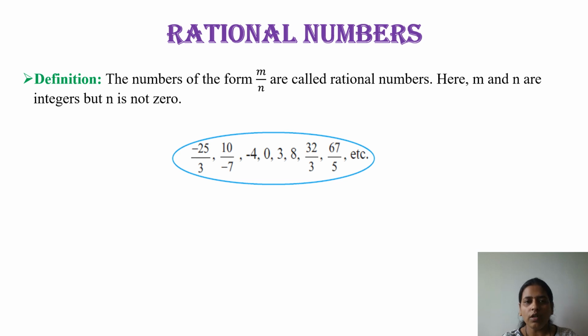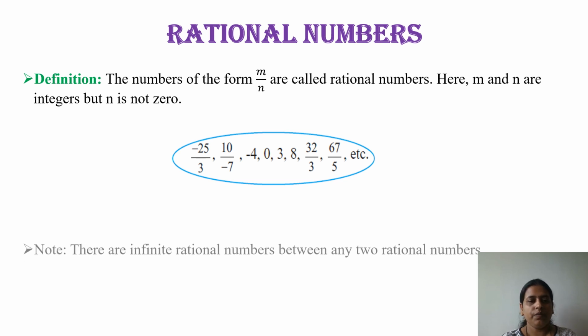Because when we write 8, the default denominator of this number is 1. So the actual number is 8 upon 1. We don't write the denominator when it is 1, so we write the numerator only, that is 8. In this way, these are some examples of rational numbers.